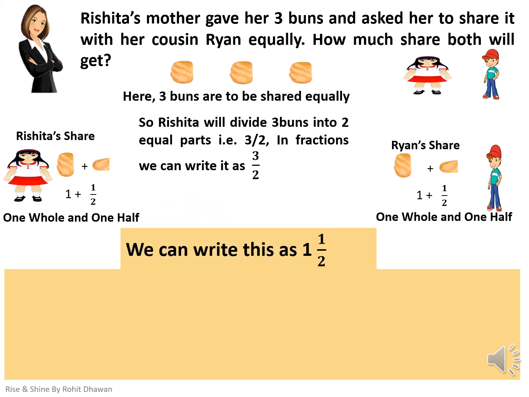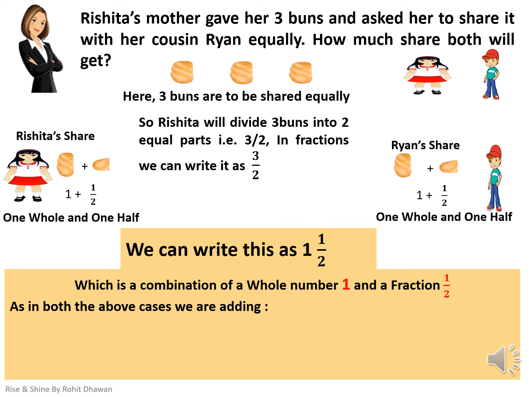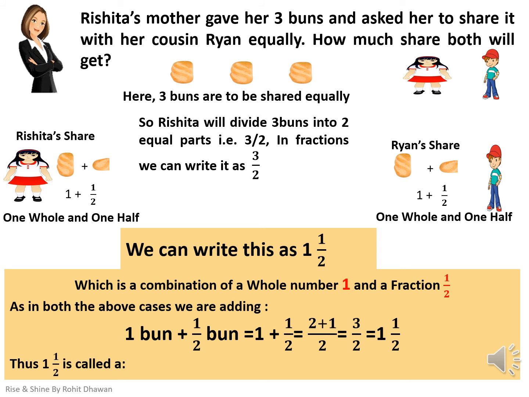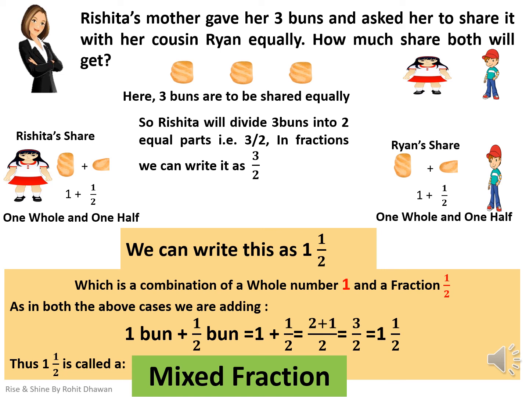We can write this as 1 and 1 by 2. Now, my dear students, please note that this 1 and 1 by 2 is a combination of one whole number, that is 1, and one fractional part, that is 1 half. Such fractions which are a mixture of a whole number and a fractional part are known by a special name. Can you guess it? Yes, you all are right. Such fractions are called mixed fractions. So how do we define mixed fractions? Let us see.